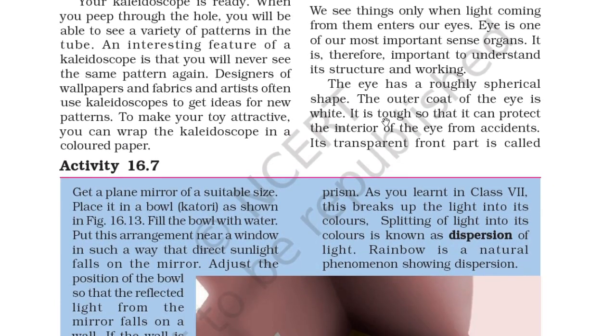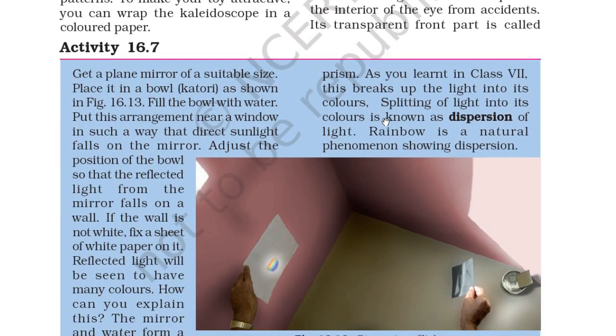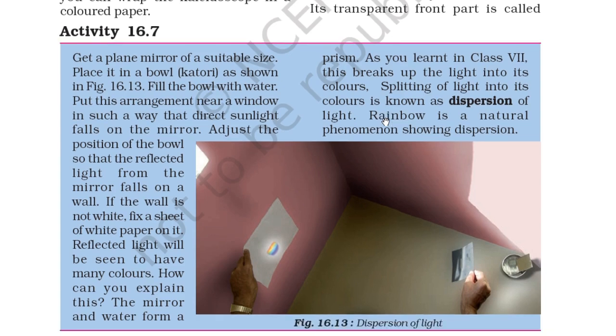In activity 16.7, get a plane mirror of a suitable size. Place it in a bowl, katori, as shown in figure 16.13. You can see there the placed plane mirror. Now fill the bowl with water. Put this arrangement near a window in such a way that the direct sunlight falls on the mirror. Adjust the position of the bowl so that the reflected light from the mirror falls on the wall. If the wall is not white, fix a sheet of white paper on it. Reflected light will be seen to have many colors.